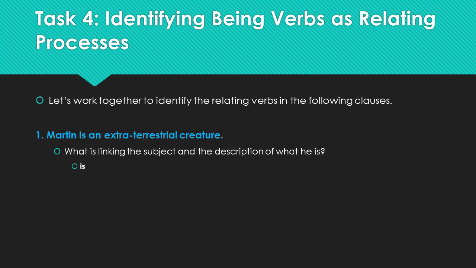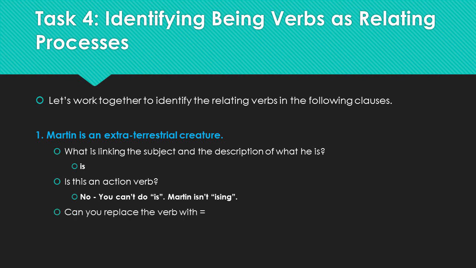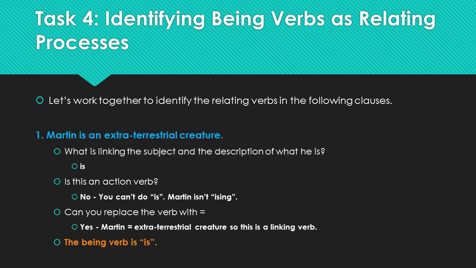I hope you said is. You can double check that it's a linking verb by asking yourself if you can do this verb. Is an action verb? No, you can't do is. Martin isn't ising. You can also check if it's a being verb by asking, can you replace the verb is with an equal sign? Yes, in this case you can. Martin equals extraterrestrial creature. So this is a linking verb. The being verb, the linking verb, is the word is.